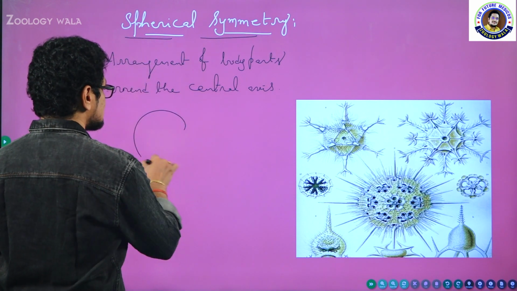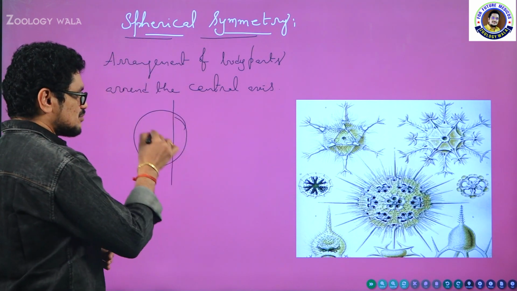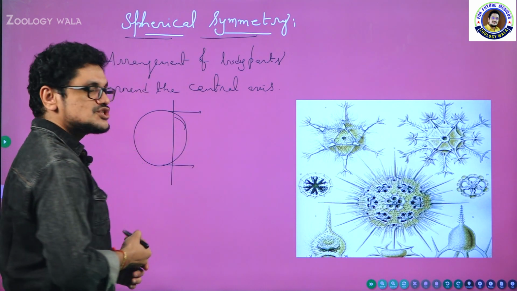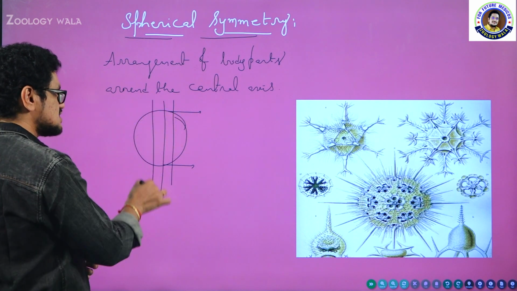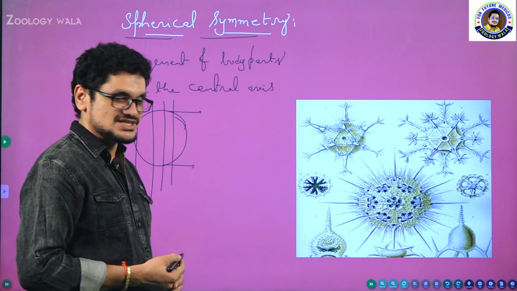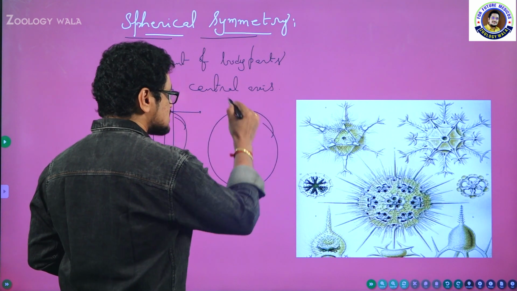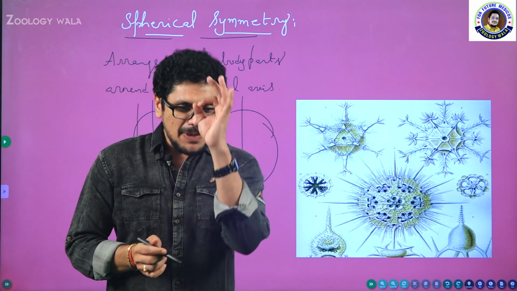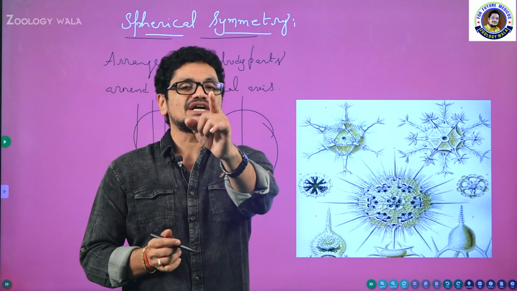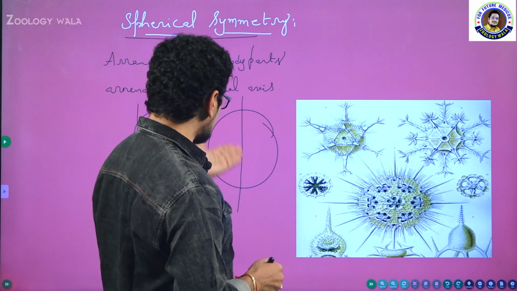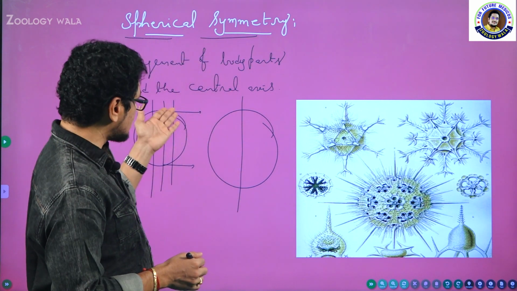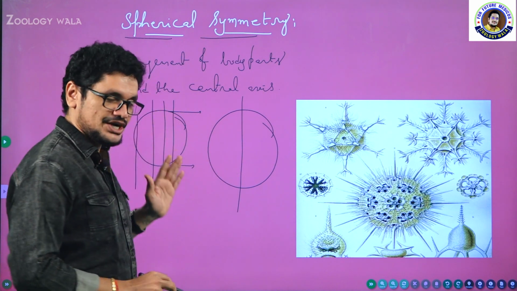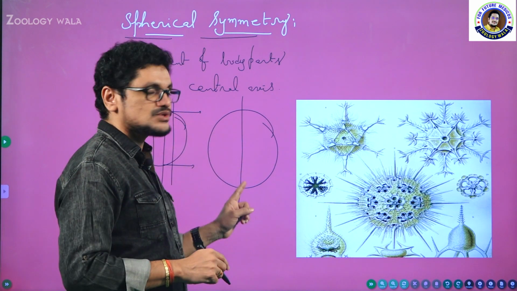So, imagine this as an animal. This is nothing but axis. Axis is nothing but the division which begins at one end and goes to the other end. This is axis, this is axis, like that, number of axes. Whereas principal axis is nothing but the division which passes through the center. So if the division passes through the center of an organism, that axis is called principal axis, whereas axis is nothing but the division which begins at one end and ends at the other end. It may not necessarily pass through the center, whereas principal axis should pass through the center.